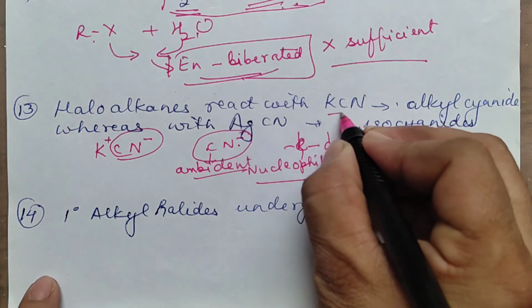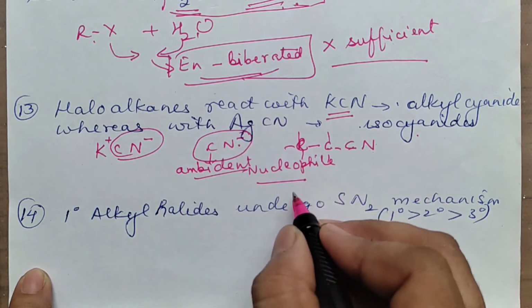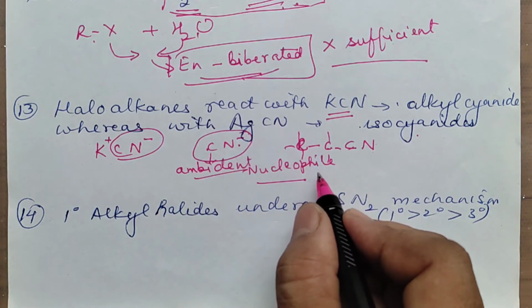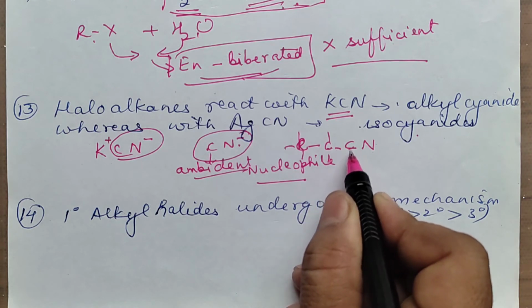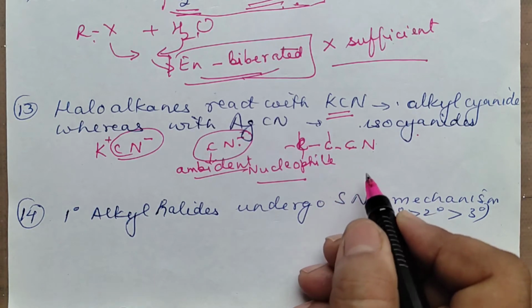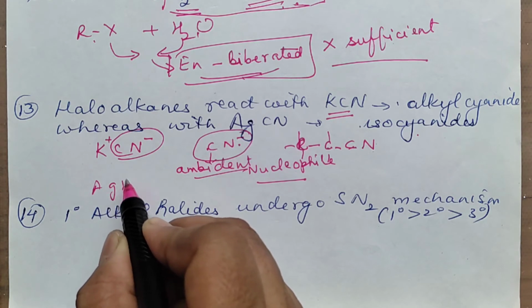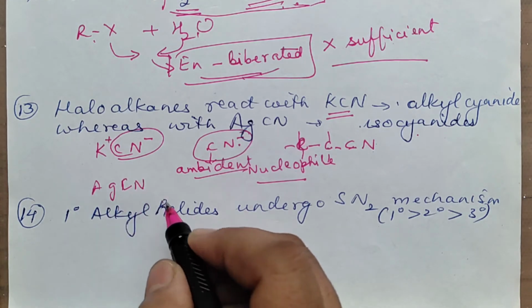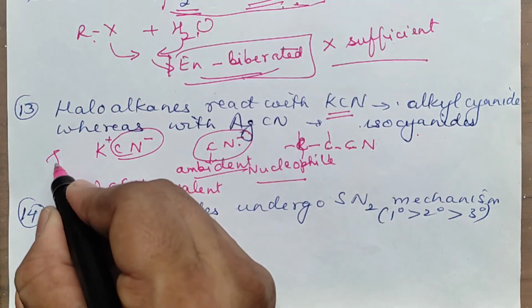Because this is an ionic compound, it generates the CN minus nucleophile, which is ambident. When it attaches itself to carbon, it prefers attaching through C, not through N, because the C-C bond is stronger than the C-N bond. Whereas AgCN is a covalent compound, whereas this one was ionic.